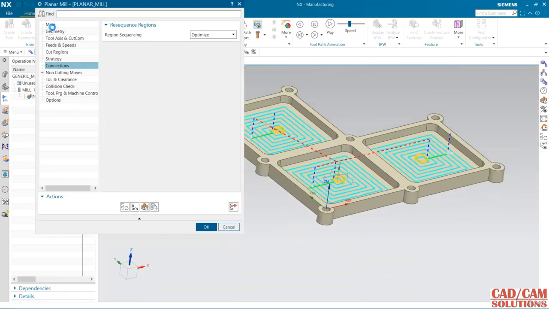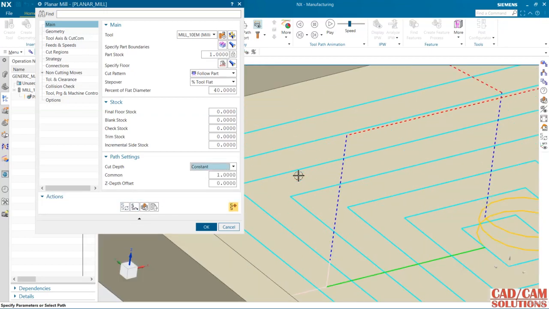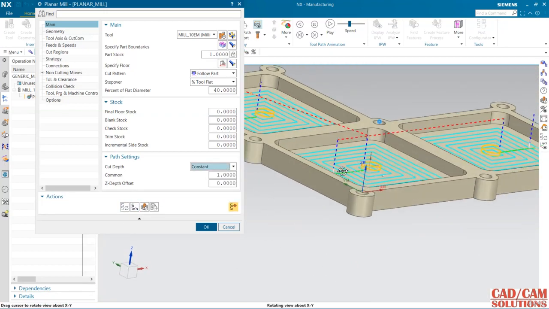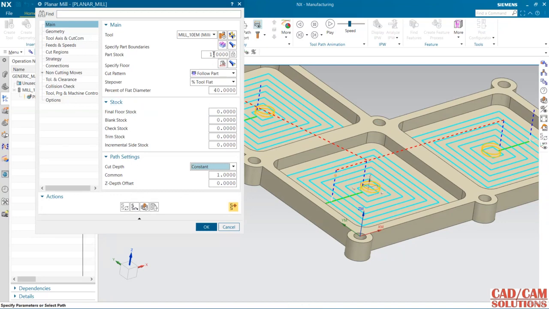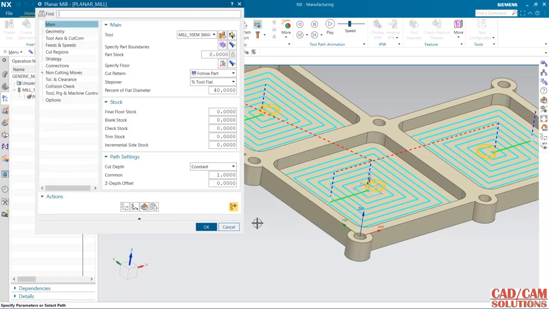And from the main, my depth of cut is 1, and it is still not showing this. Part depth, keep it 0 and generate it again. Why is it doing this?